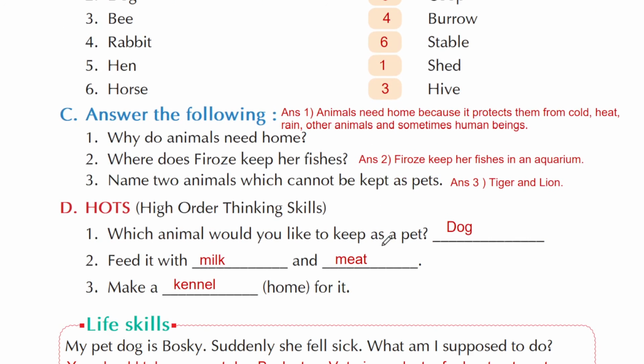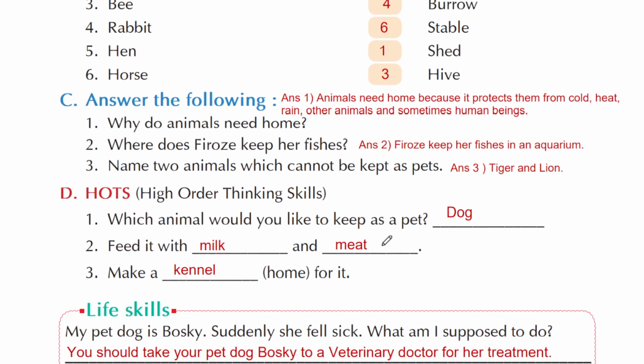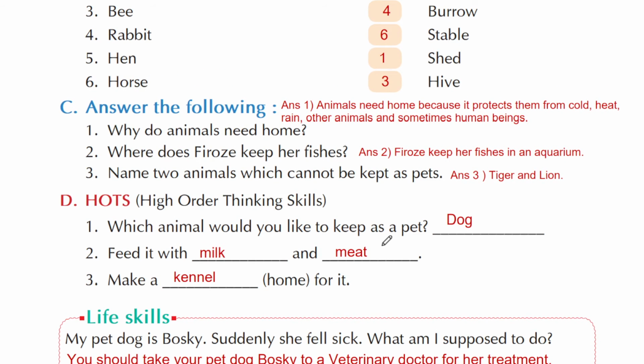Now question C is, answer the following. So you have to write down your answer in complete sentences. Let's see the questions. Question 1, why do animals need home? So the answer is very simple. Animals need home because it protects them from cold, heat, rain, other animals, and sometimes human beings. Question number 2, where does Firoz keep her fishes? Answer 2, Firoz keeps her fishes in an aquarium.